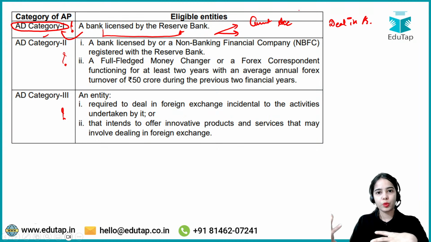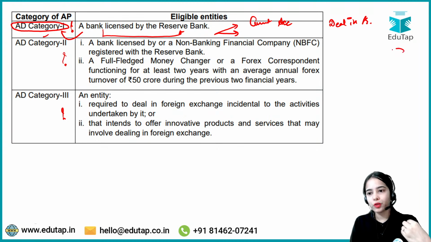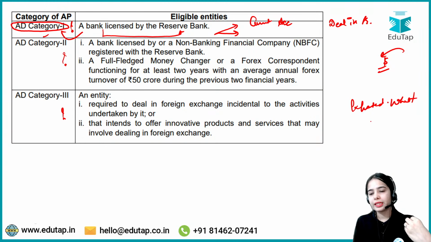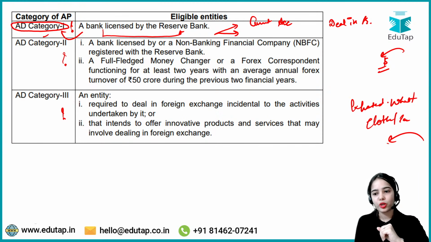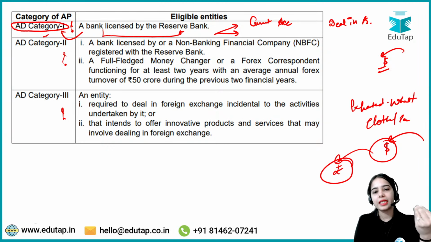Let's say you are an exporter and you have got dollars as payment. You have exported wheat, or let's say some clothes, textile. So you have got dollars. Now you cannot use dollars in India, right? So you want to convert the dollars into rupees. That you can do through the authorized dealer category 1.